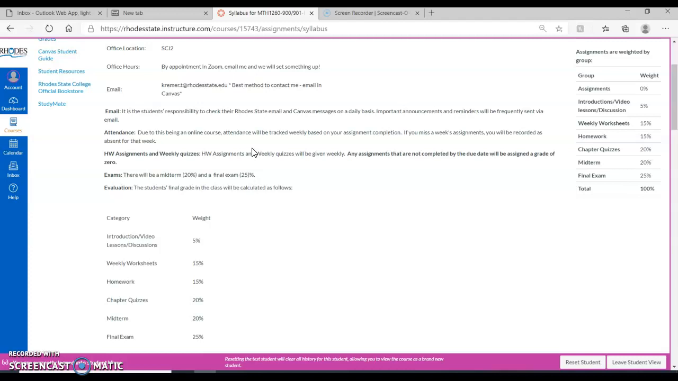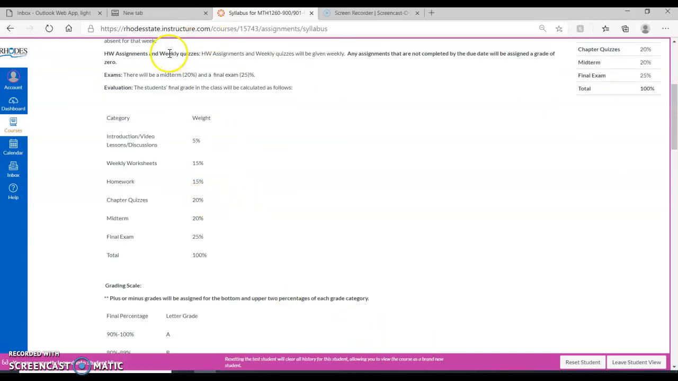Attendance is still tracked. It's on a weekly basis. And attendance basically comes from participation in the assignments. If you miss that week's assignments, you're going to be absent, and the college does keep track of that absence rate for you.